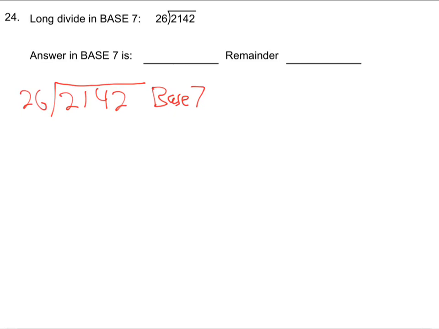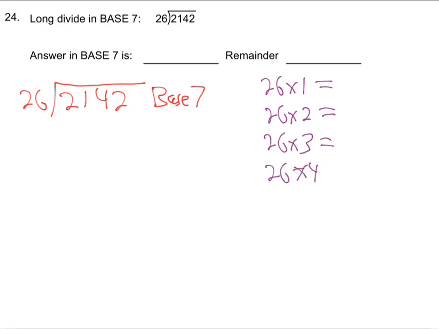All right, so base 7. So what do we do? Remember on these, you want to go over on the side, and you want to take 26 times 1, 26 times 2, excuse me, 26 times 3, 26 times 4, 26 times 5. How far do we need to go? Just 6, because remember, base 7, there's not going to be a 7. In base 7, you'll never see a 7. Remember, you need to get those ready for yourself. Whatever number's out here, you need to take onto the side.